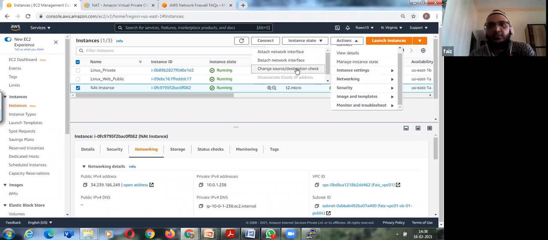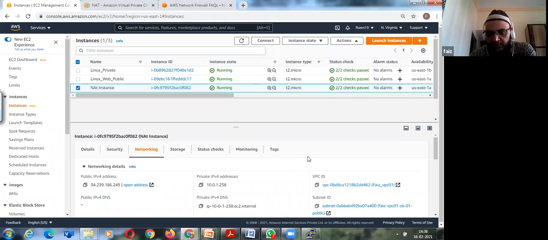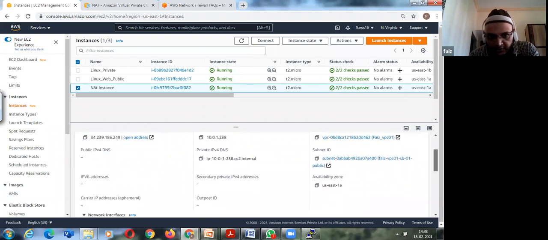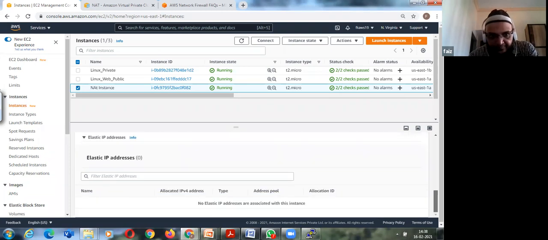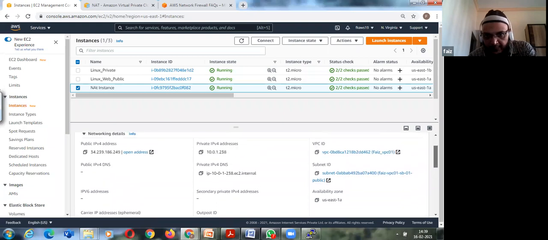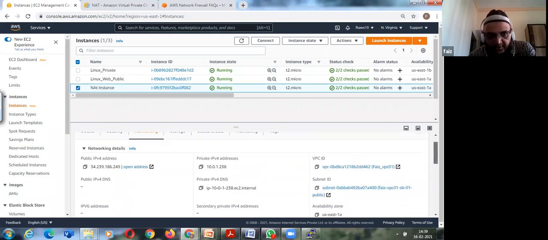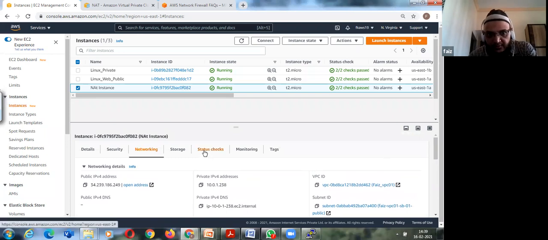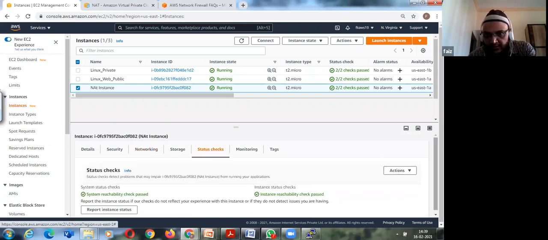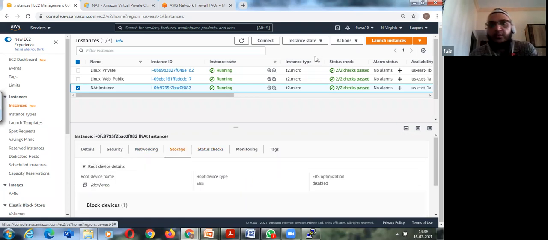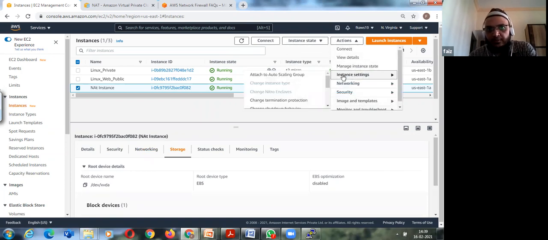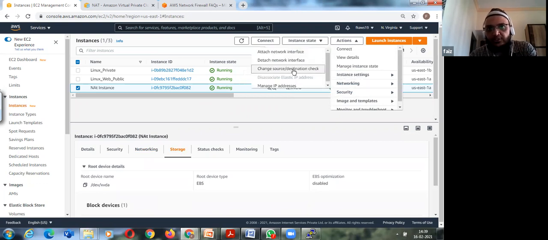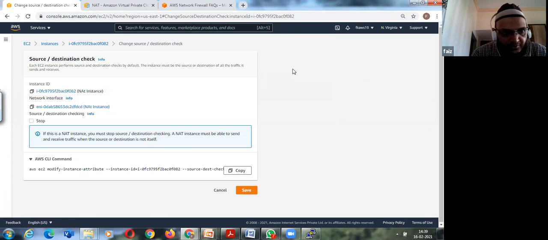Yeah, in the networking section, you can say change source destination check. Anyways, I'll select the instance, go to actions, instance settings, sorry, networking, and I'll say change source destination check.